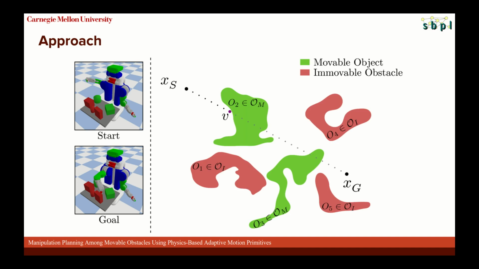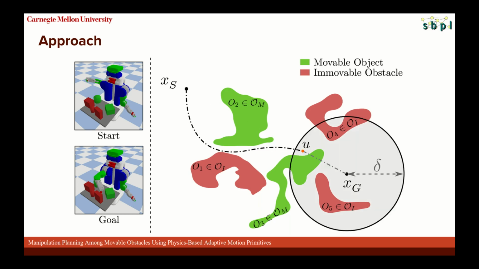A naive best first search algorithm will proceed along the least cost path from start to goal, find that any action from some state V interacts with a movable object, O2 in this case, and start simulating all such actions. It could then spend hours simulating all future actions without ever composing a successful sequence of them that reaches the goal and without ever finding an alternative path.